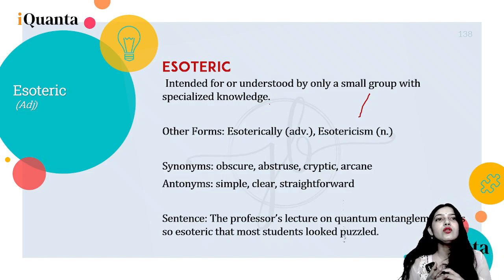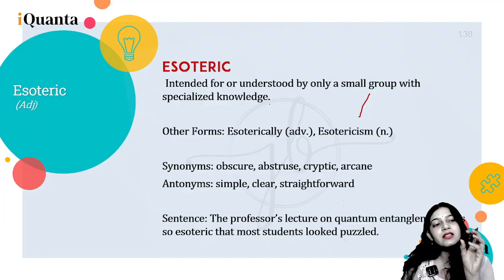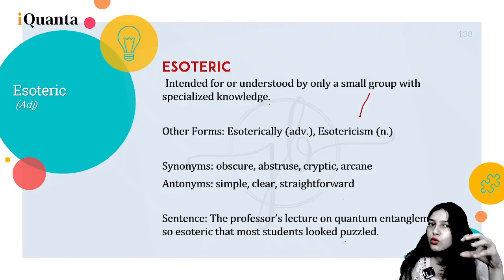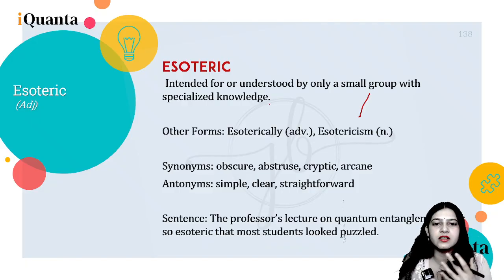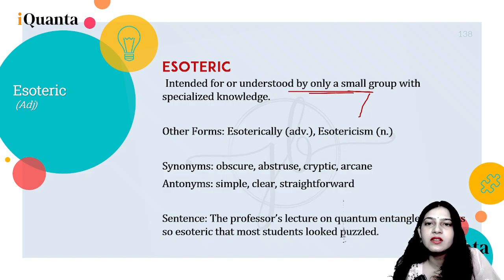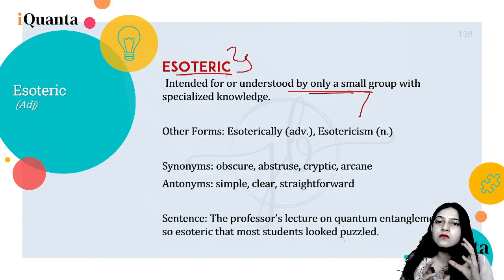So when something is understood by a small group only, maybe it can be an art, literature, philosophy, or let's say a spiritual concept, some things that can be understood by only a group, right? Obviously not everybody can understand spirituality, not everybody can understand art and literature, right? So something esoteric is something which is understood by a small group.